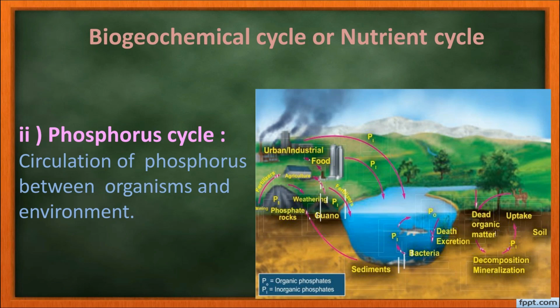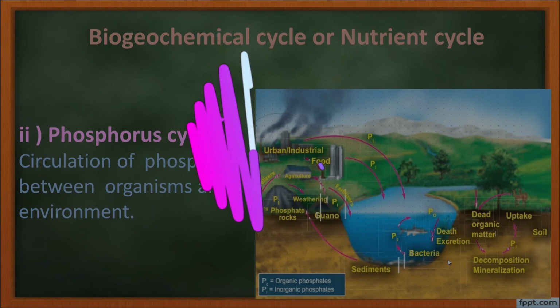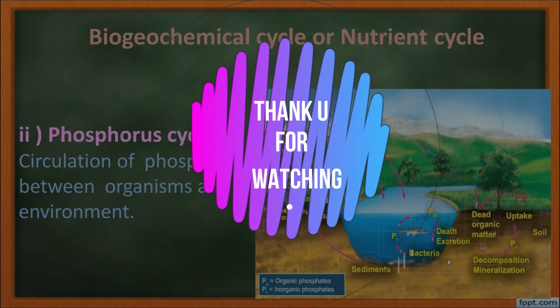From there they get into the organism's body, herbivores, carnivores, etc., and they transfer to different trophic levels through the food chain. And once again, after the death of the organisms, they are all returned back to the soil by degradation. By the degradation of the dead bodies of these organisms by the decomposers, the phosphorus is again returned back into the lithosphere and hydrosphere to maintain this phosphorus cycle.